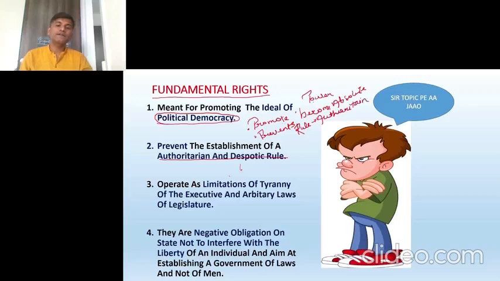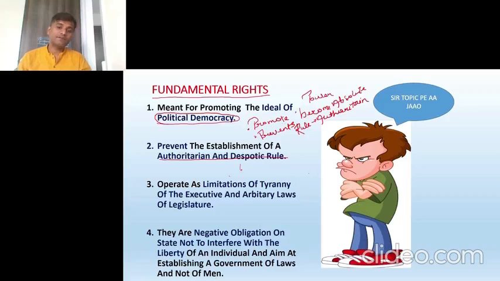What do we mean by that? When power is absolute, the ruler or the government, whoever is governing us, will have all the power to take whatever decisions they want and frame whatever laws they need. Therefore, the rule will be authoritarian, and that will not be for the good of the people. That kind of authoritarian, despotic rule should be prevented, and fundamental rights help to do that. Or not just help, they ensure it. What do they prevent? Despotic and authoritarian rule.